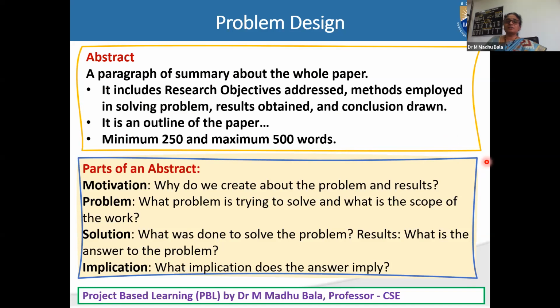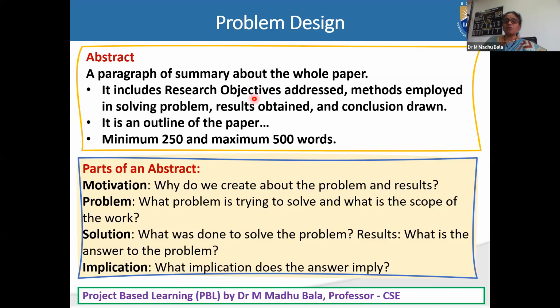Yeah, next one is when you are writing about the problem design. This is similar to your abstract. The abstract is also useful for your article publication at the end, so from the starting you should come out with the same structure. What should be included? An abstract is a paragraph of summary about the whole paper, whole article, or whole work.